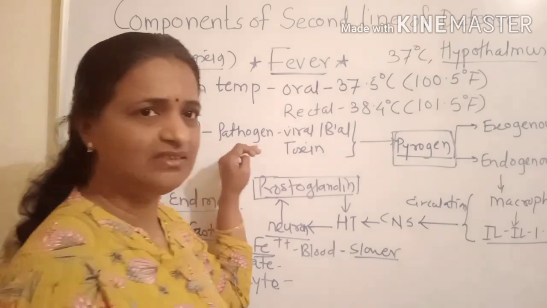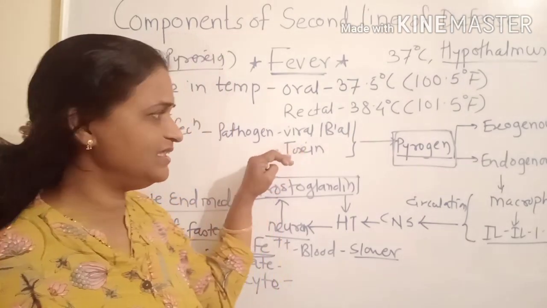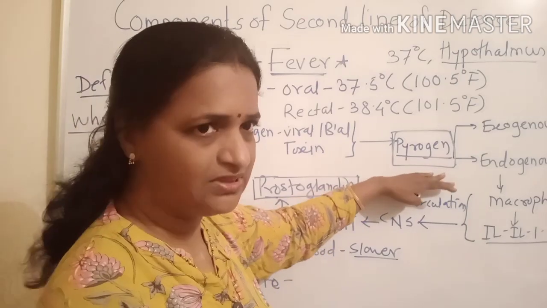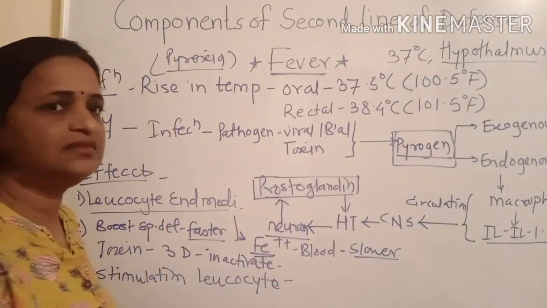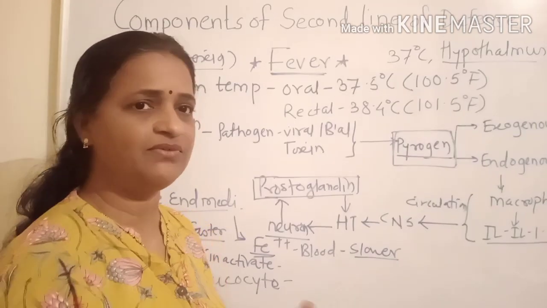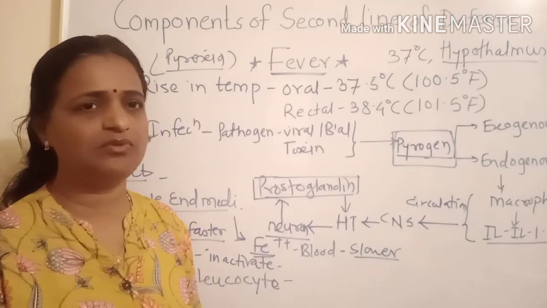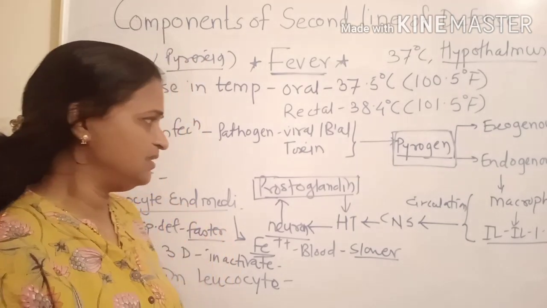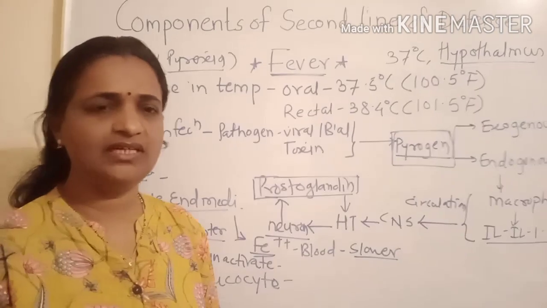When pathogens are controlled, when the pathogen level decreases, ultimately the pyrogen level drops down. And when the pyrogen level drops down, the body resets the temperature to the normal level, that is 37, and the body recovers from the fever, or the symptom called fever resides. So that is the role of fever in the defense mechanism.